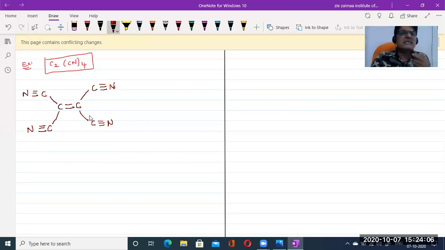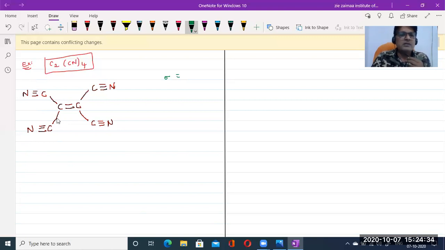So from this structure, first we need to find out the number of sigma bonds. Chalo beta. How many sigma bonds are there? We just need to count the single bonds only. See, here the triple bond is there. Out of a triple bond, how many sigma bonds are there? 1 sigma bond and 2 pi bonds. We know that, isn't it? So 1, 2, 3, 4, 5.